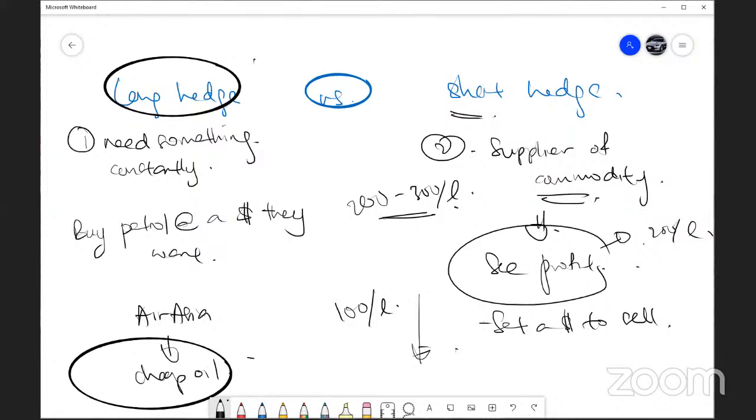So this is the difference between long hedge and short hedge. You will go into long hedge if you need to buy something constantly. You're scared that the price of your raw materials goes up. You may be a manufacturer, you may be an AirAsia that needs oil. Whereas when you're short hedging, you're someone producing that raw material. You are a producer of palm oil, or petrol oil here. You're scared the price drops. That's why you short hedge. You lock it at a price to sell to people. Then you won't make any losses.